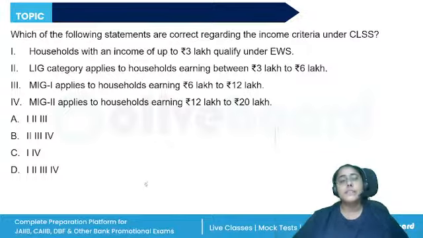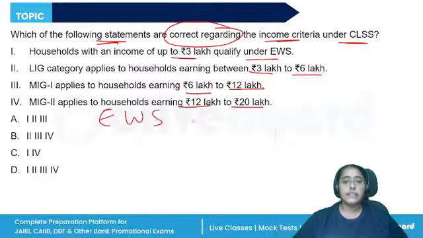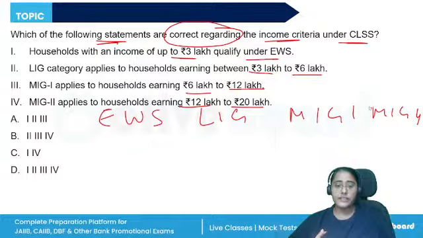Another question from the same topic. Which of the following statements are correct regarding the income criteria? Households with income up to 3 lakhs qualify under EWS, LIG between 3 lakh to 6 lakh, MIG 1 6 lakh to 12, MIG 2 12 lakh to 20. So there are four categories. Earlier there were only two, right? Later on, MIG 1, MIG 2 were added. Beneficiary family classification is the same.